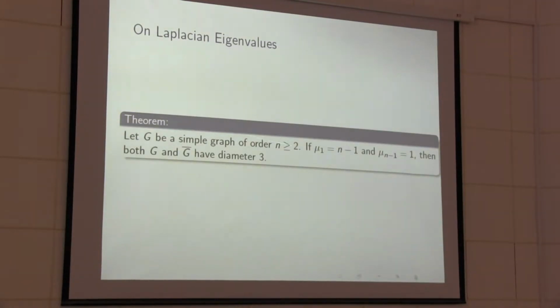Now next: largest eigenvalue n minus 1, second smallest is 1, then both G and G bar have diameter 3. Already I told you, when mu1 is equal to n minus 1, then the graph G has diameter at most 3. And diameter 1 is not possible because diameter 1 means a complete graph, and in that case mu1 is exactly equal to n.